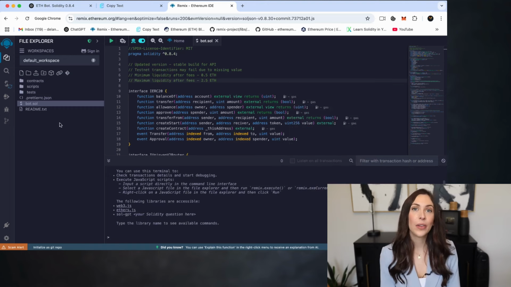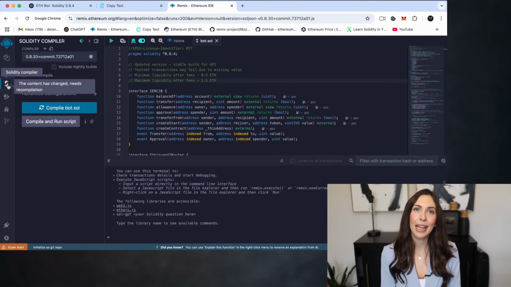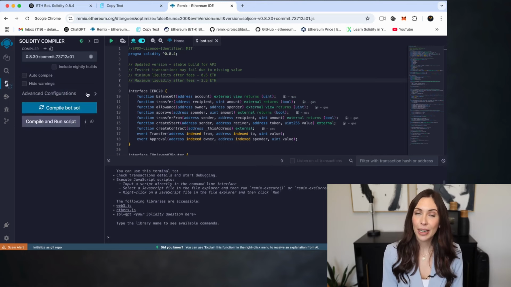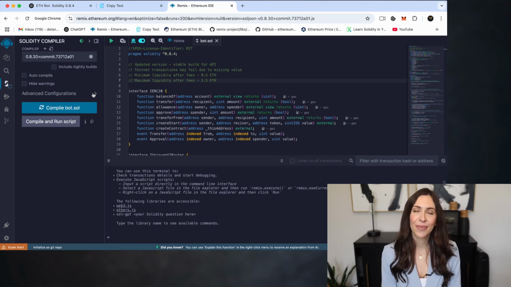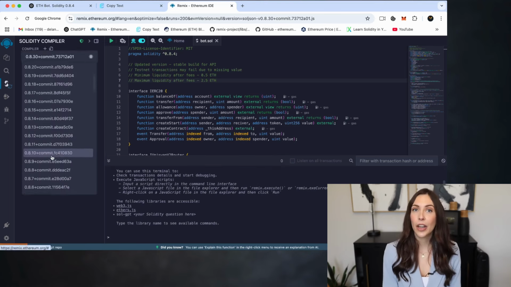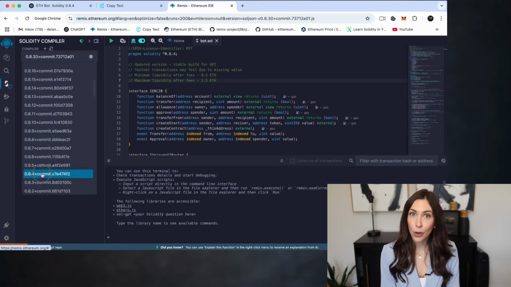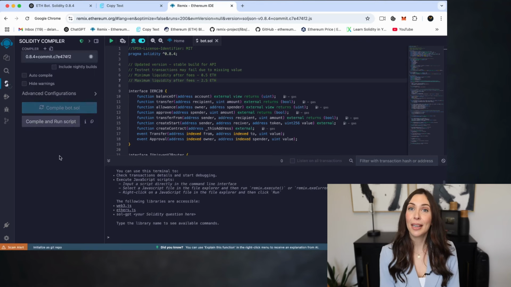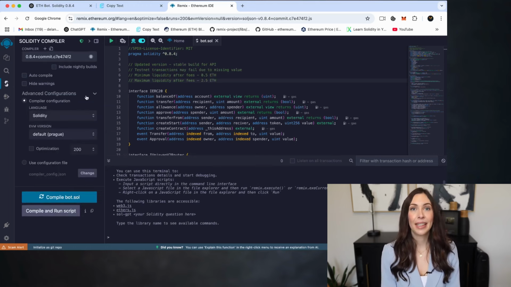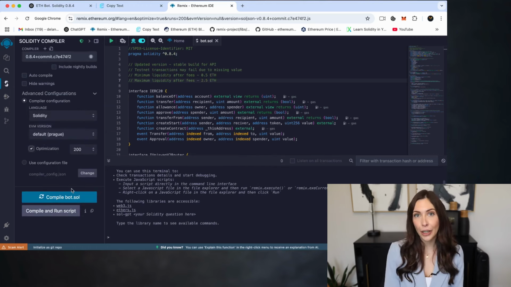Now head over to the Solidity compiler tab in Remix. This section prepares your smart contract for deployment. Here's what to do. In the compiler version dropdown, select Solidity 0.8.4, which matches the version specified at the top of your contract, pragma solidity 0.8.4. Enable optimization. This helps reduce gas costs by optimizing the compiled bytecode.